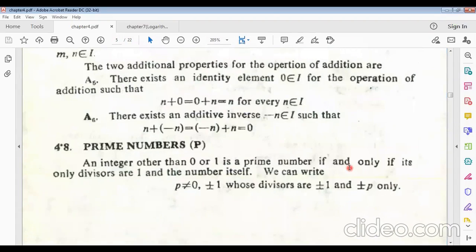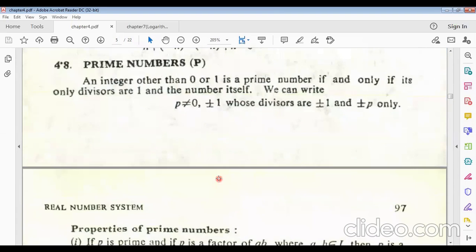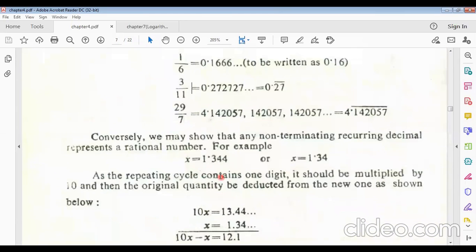So similarly, it also has properties. You can leave this for yourself; they look like the natural number properties. It also has them.